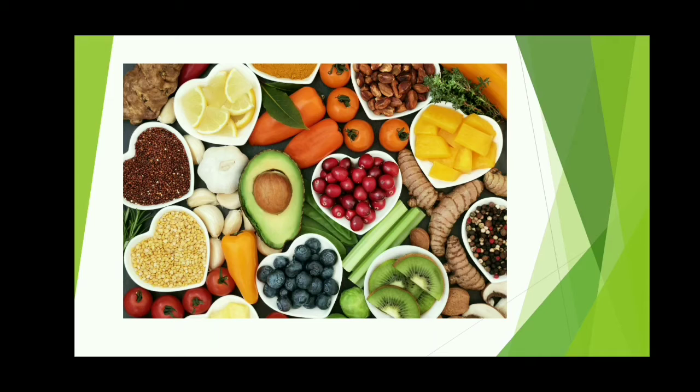Yeah. So daily we eat delicious food, right? And we eat vegetables, fruits, gingers, lemons, etc. So all these food materials are made up of carbohydrates. So we may have a doubt right now: what is meant by carbohydrates? Yes, our topic is about carbohydrates. So let us begin our topic.